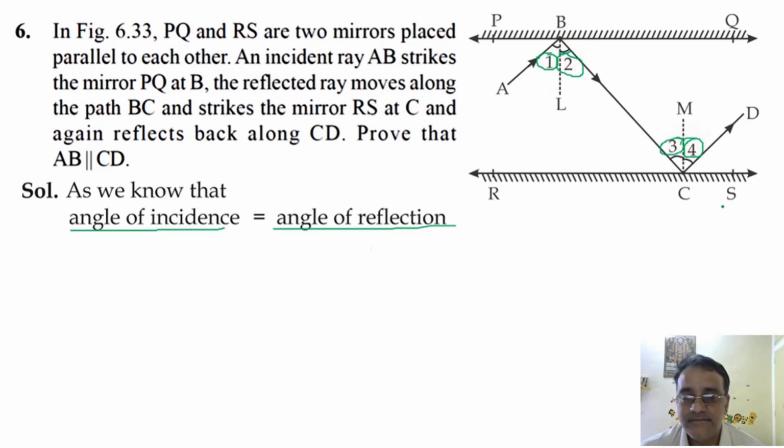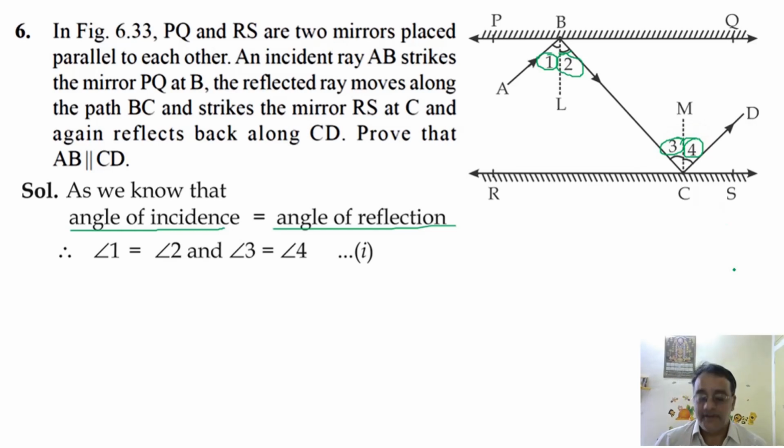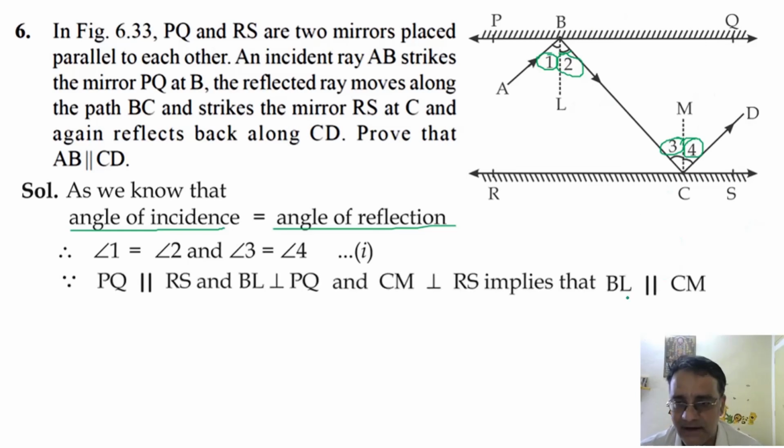Any doubt? No, sir. Okay. Now, BL and CM both are perpendicular to the parallel lines, that is PQ parallel to RS. So these two are also parallel. BL is parallel to CM. So if these two are parallel, angle 2 will be equal to angle 3. Why? Alternate interior angle. Angle 2 will be equal to angle 3.